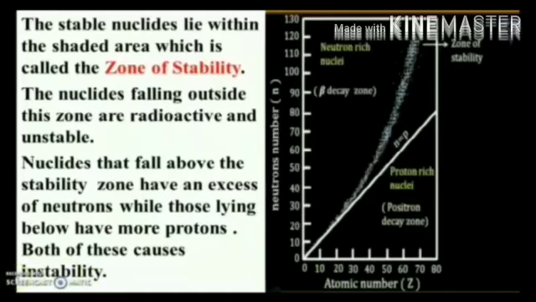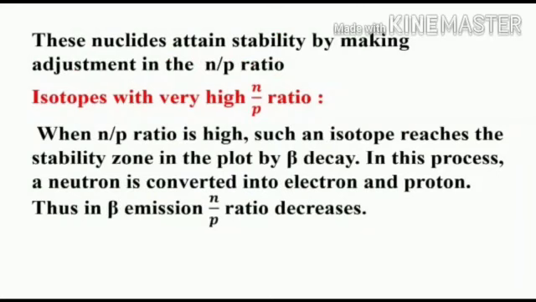Let us now consider the isotope with very high N by P ratio. Whenever N by P ratio is greater than 1, the number of neutrons is more. Such nuclei reach the stability zone by beta decay. What is a beta particle? It is equal to an electron. Nuclei having high N by P ratio, with the number of neutrons more than the number of protons, emit electrons. That is, they emit beta rays and they get into the stability zone.